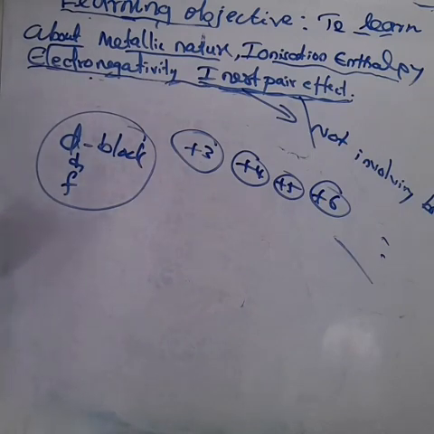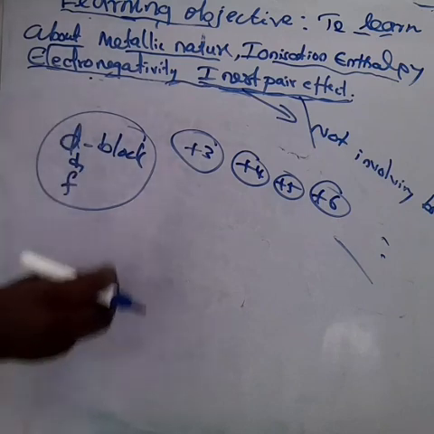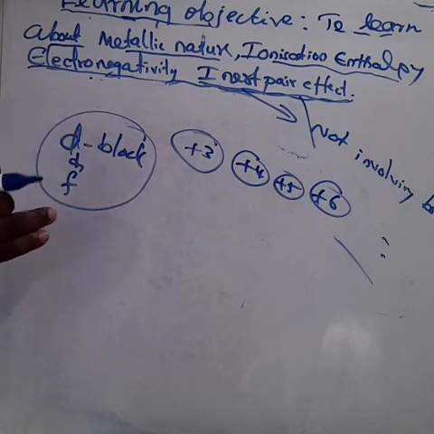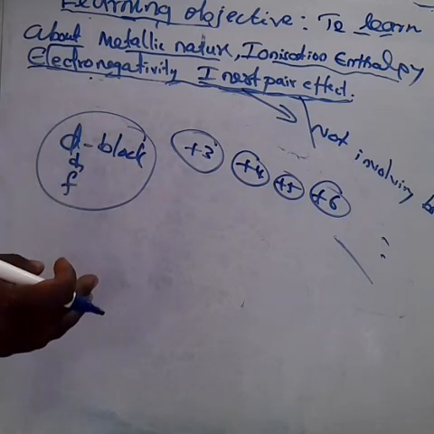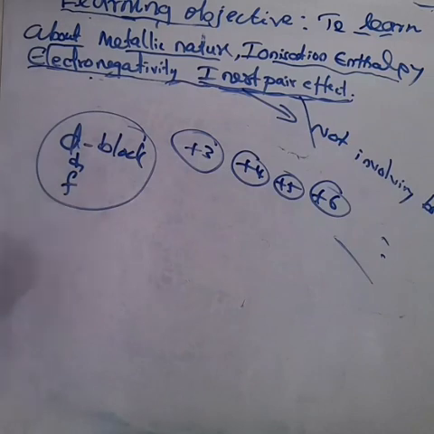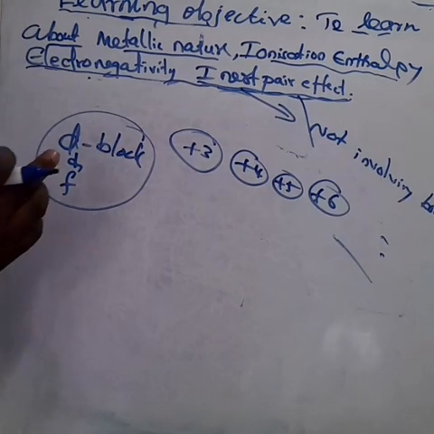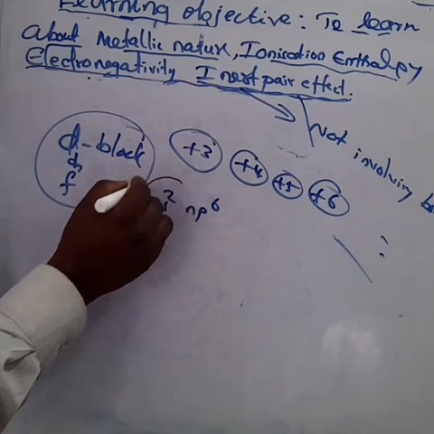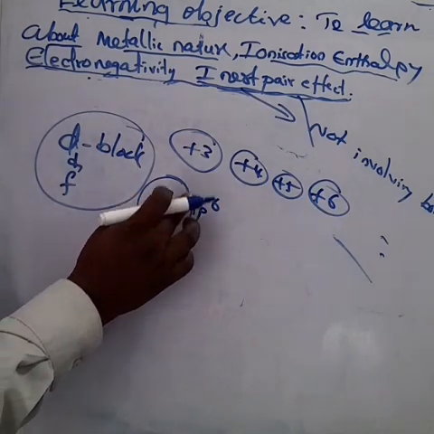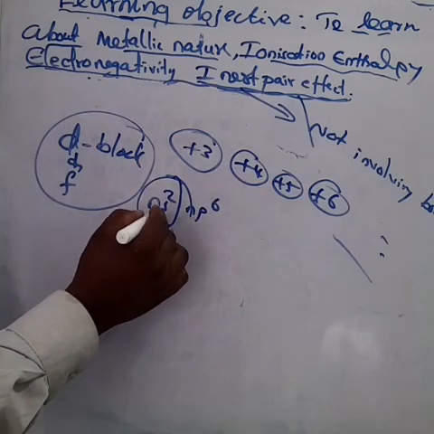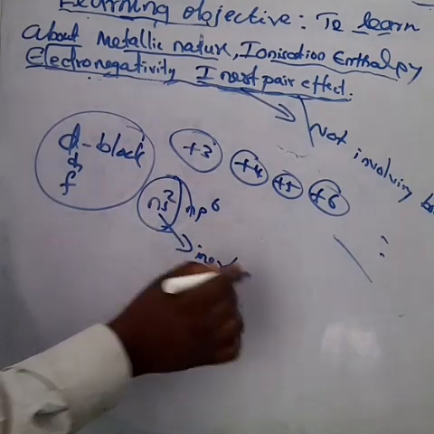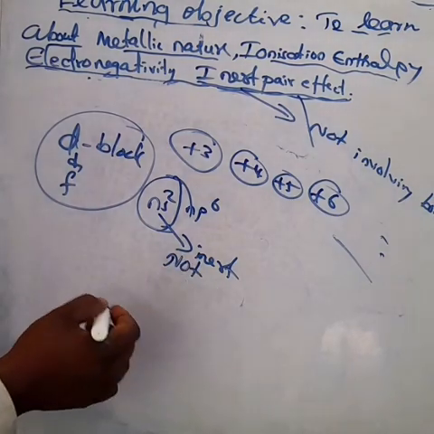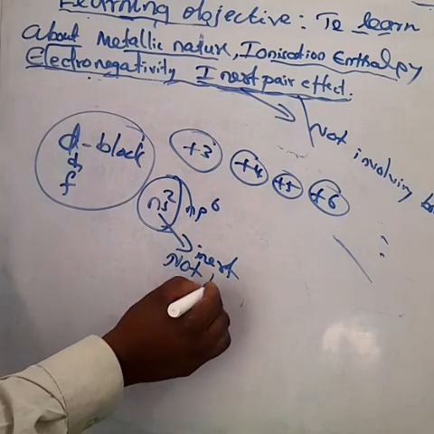In heavier post-transition metals, the outer s electrons have a tendency to remain inert. Previously I told that ns2 np6, here the outer ns electrons have a tendency to remain inert. Inert means not reacting, and showing reluctance, that means unwilling to take part in bonding. This is known as the inert pair effect.